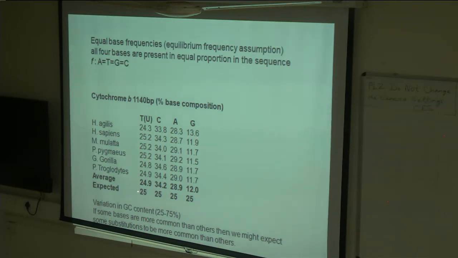The expected is 25, 25, 25, 25, but what we're getting is very different. So again, the equal base frequency assumption is unrealistic.